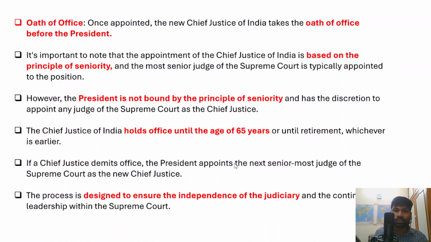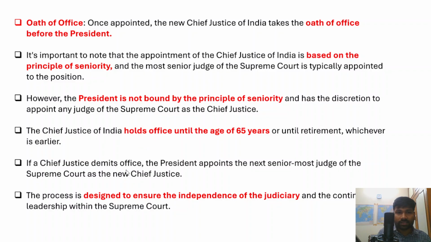And in fact, when we talk about the term of the Chief Justice of India, he or she holds office until the age of 65 years or until retirement, whichever is earlier. So whichever is earlier, until 65 years or until retirement. So this new Chief Justice of India will hold office for 6 months.